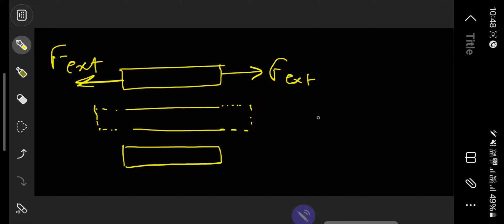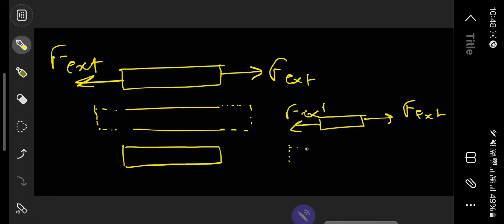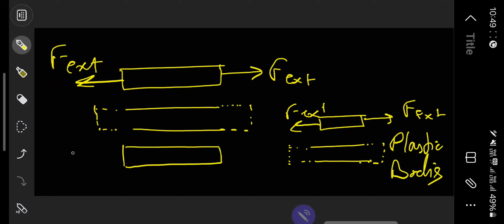Whereas for the case of plastic bodies, what will happen? Let's suppose you applied external force here and again on this side. What will happen now is this body will be left at this state only. It won't come back to its normal state. So such kind of bodies are called plastic bodies, and the earlier kind are known as elastic bodies. So I hope you are clear with these two terminologies.